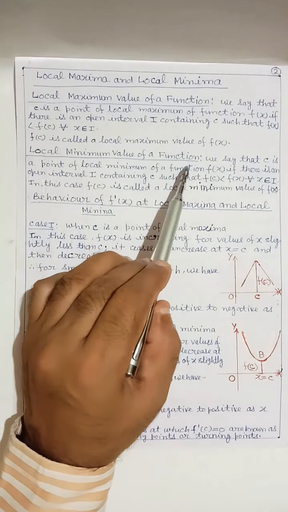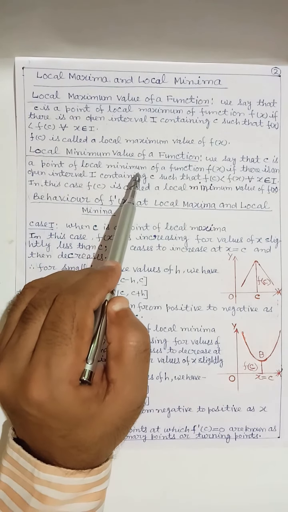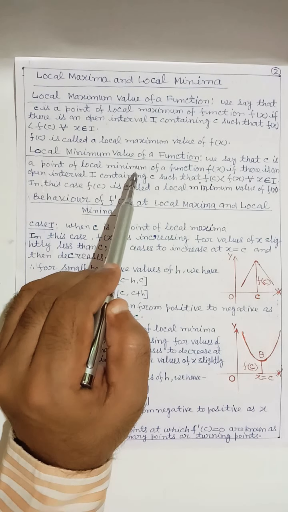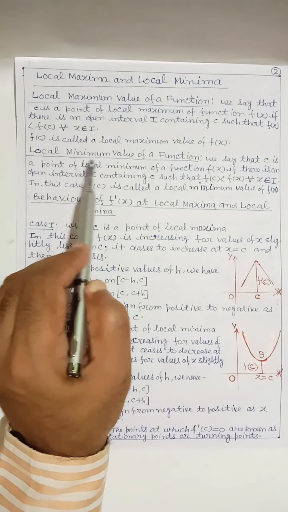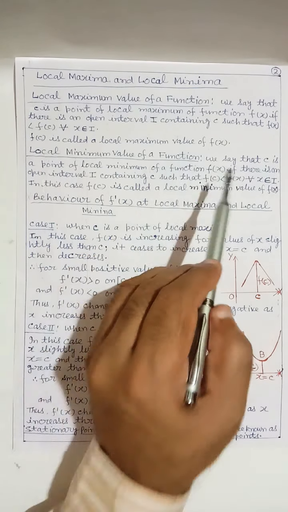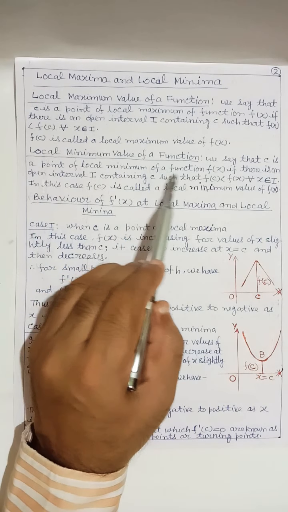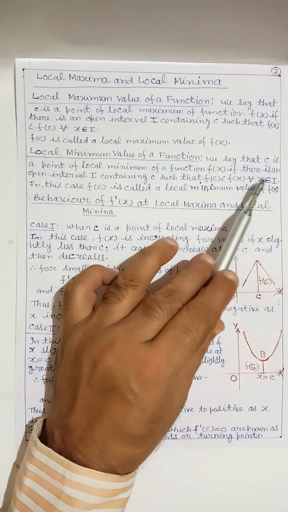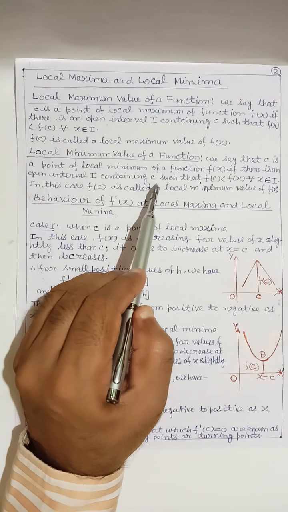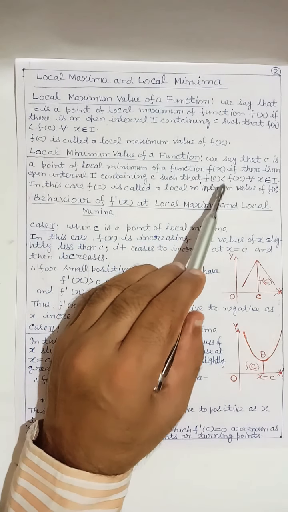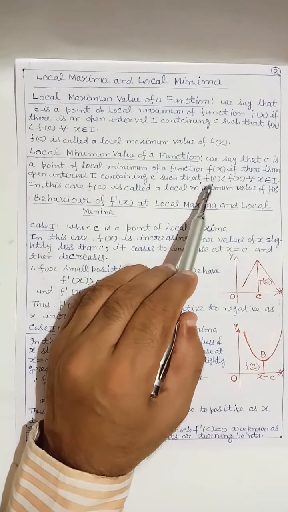Local minimum value of a function: we say that c is a point of local minimum of a function f(x) if there is an open interval I containing c such that f(c) is less than f(x), or we can say that f(x) is greater than f(c).